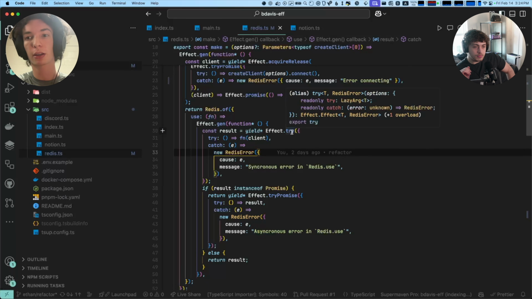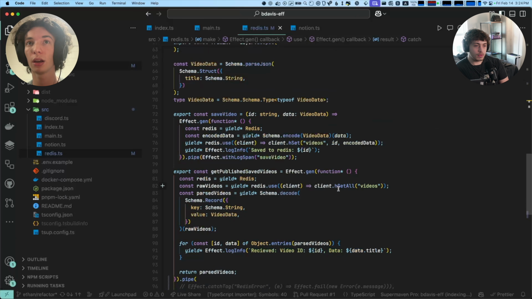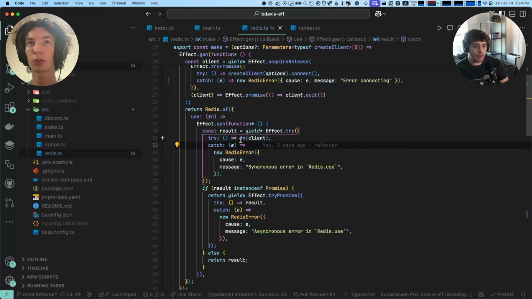So just like how there's effect.promise and try promise, there's effect.sync and just effect.try. And these are for, because this function is not an async function, right? It's just a synchronous function. So first we have to get the synchronous result. And again, if this is an error, we create this new Redis error.